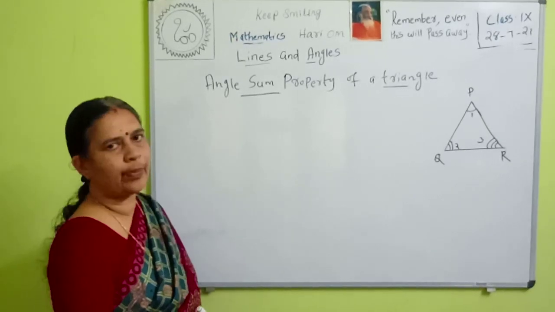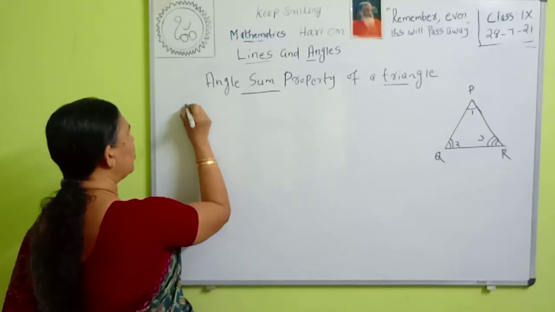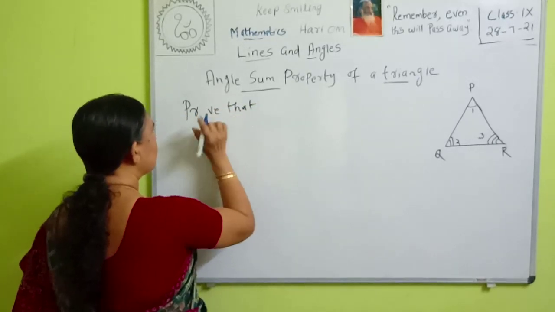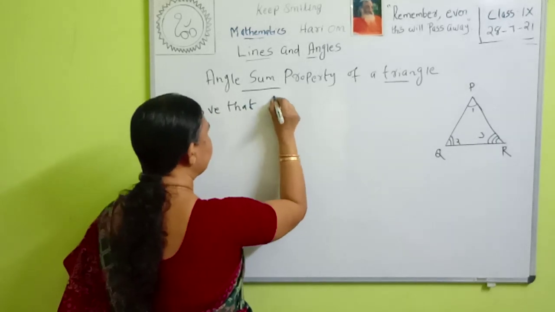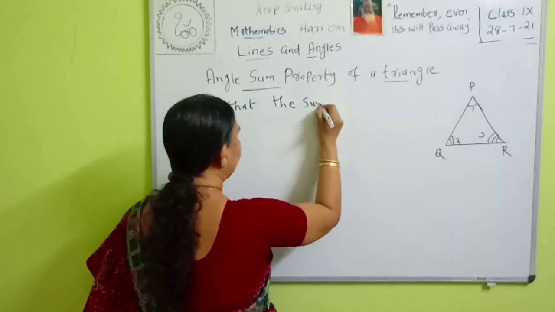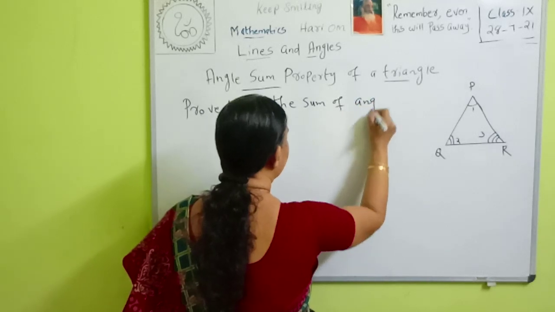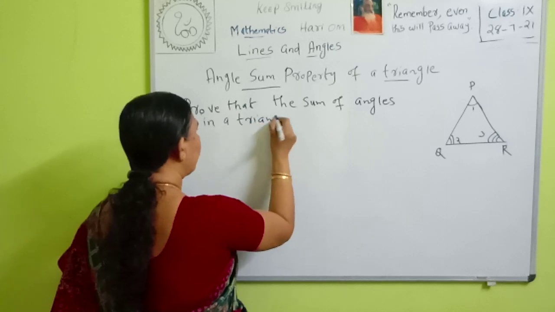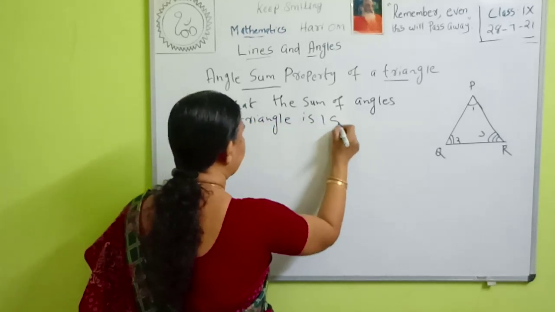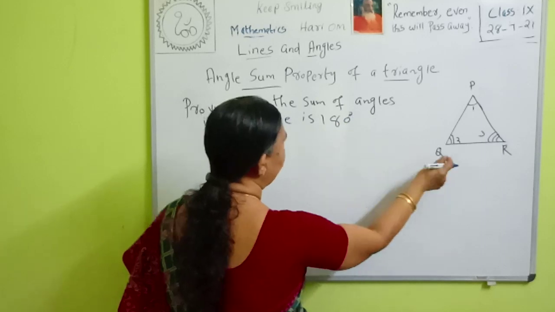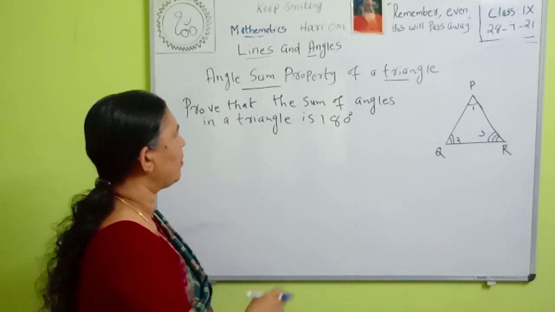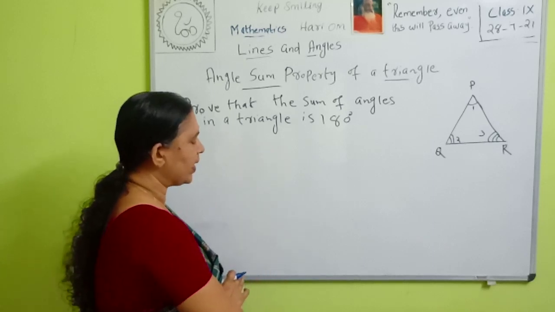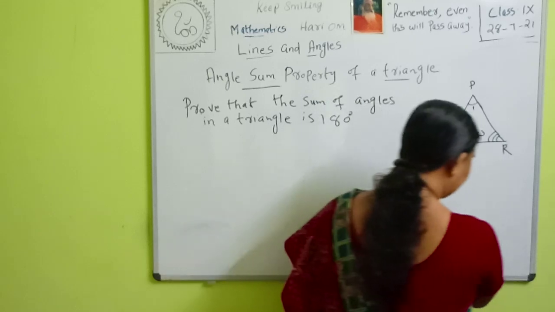Next is the angle sum property of a triangle. Prove that the sum of the angles in a triangle is 180 degrees. That is, angle 1 plus angle 2 plus angle 3 is equal to 180 degrees. You are asked to prove it. To prove it, what do we do?